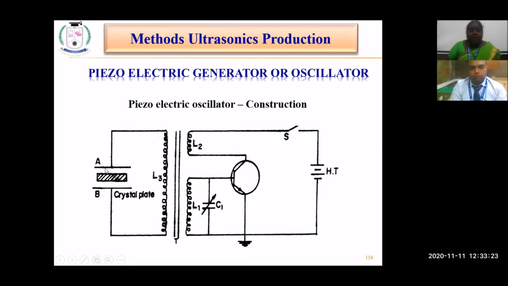It is going to form the opposite faces of the piezoelectric crystal, and it is connected to the coil L3. That is going to form one of the transformers. So this is coil L3, and this is coil L1 of the transformer T. This is the same kind of oscillator circuit as a common emitter. This variable capacitor is connected across the base and the emitter, and across the collector this coil L2 is connected, and there will be a switch here, and the high tension voltage is applied.